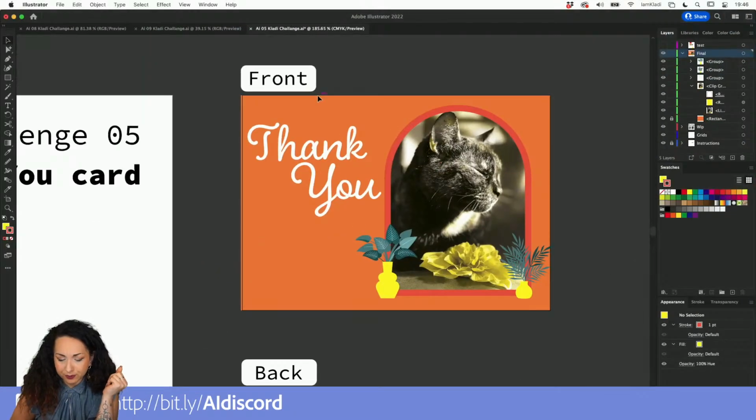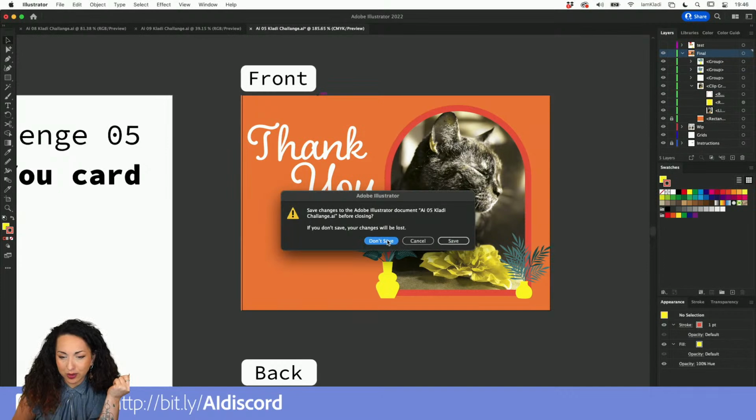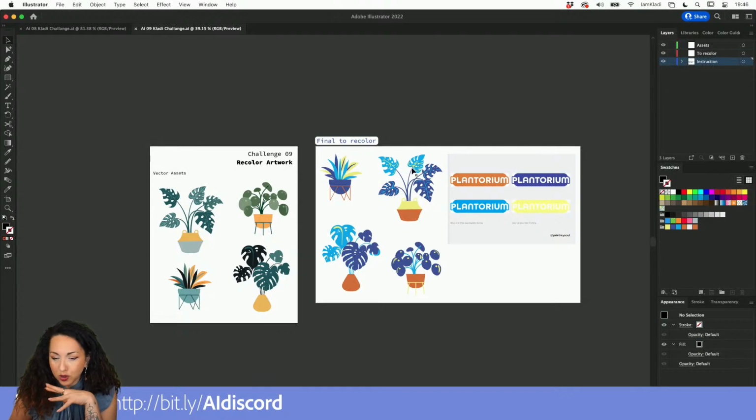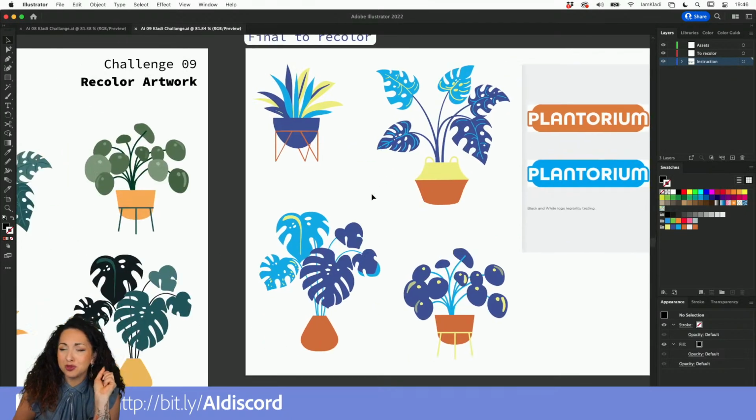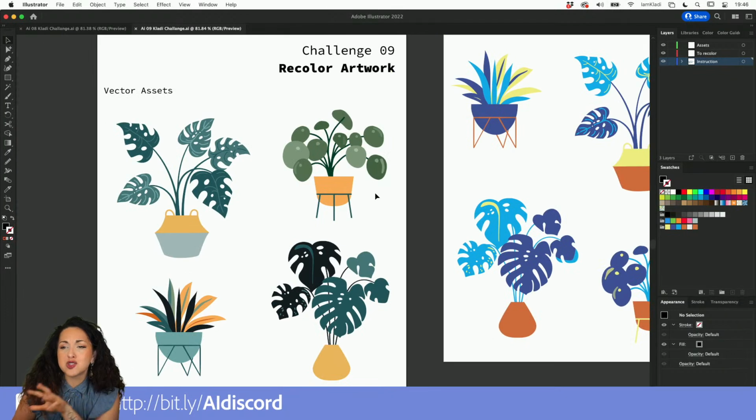Fantastic. So time is ticking and I still have to look at your work. We also learned how to, that was yesterday, I think, recolor an artwork in order to keep it on brand. So we have those vector files that we lifted from stock.adobe.com. Again, another wonderful Adobe service that will allow you to use professional vector art when you have the need of having some quick vector that you do not have the time or maybe the skills to create. They're already there, available for you, stock.adobe.com.